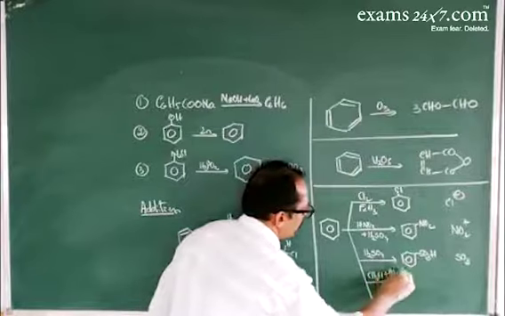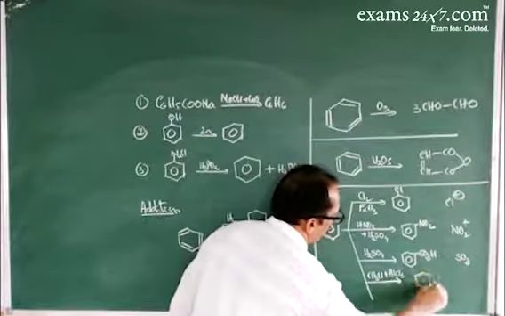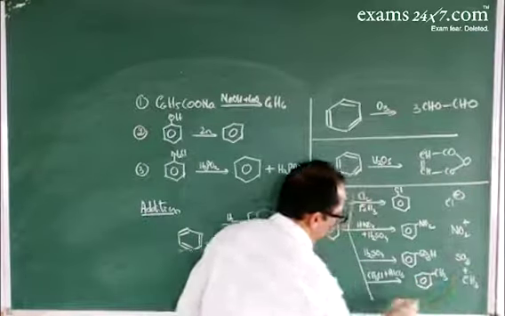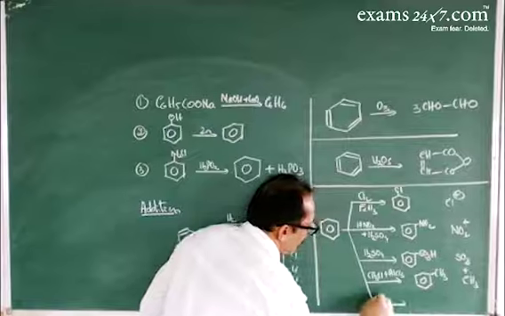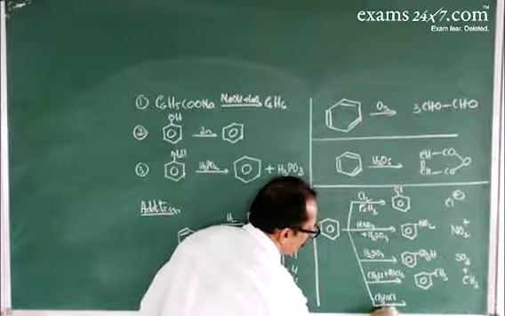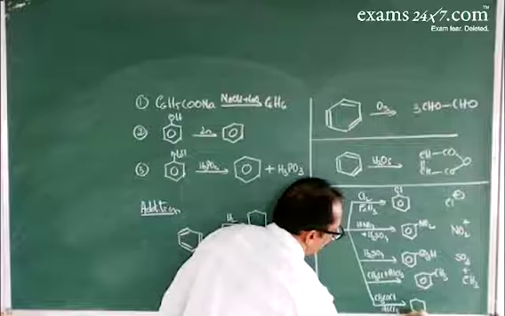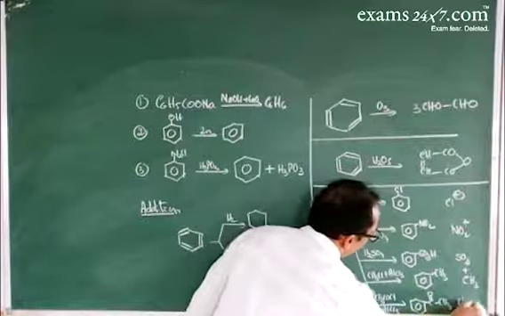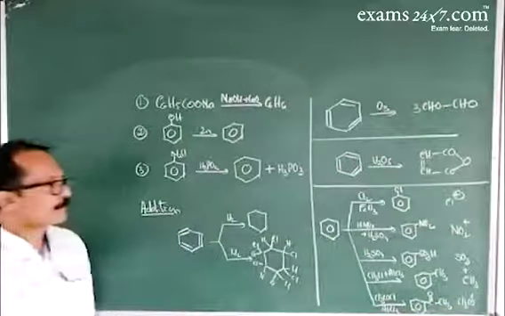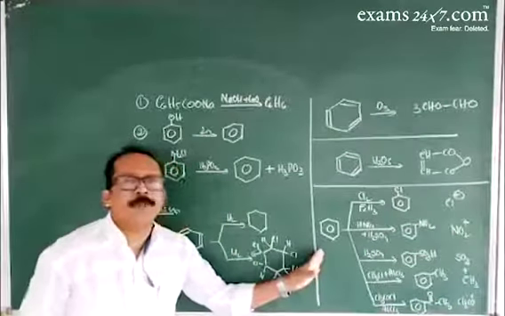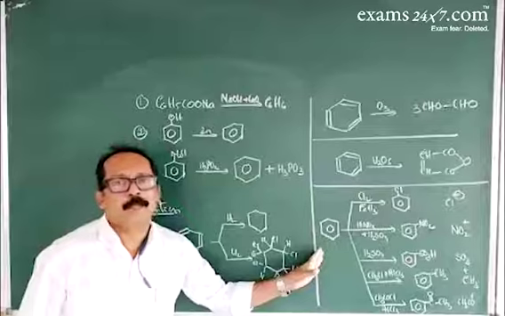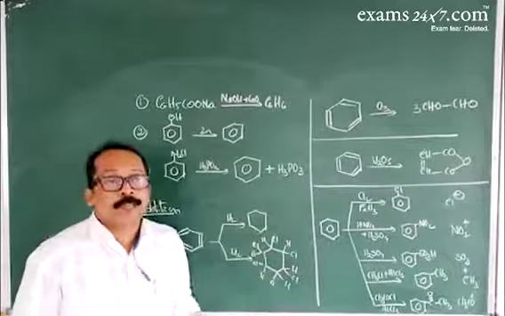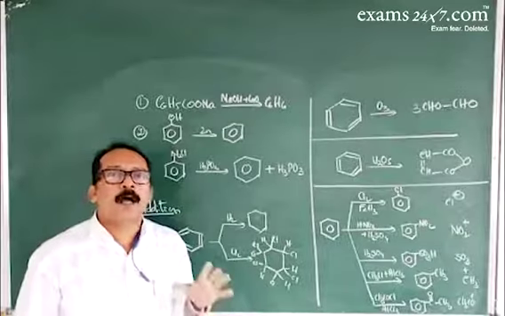Then Friedel-Crafts alkylation is carried out in the presence of anhydrous aluminum chloride. Here it gives toluene, methyl benzene. The electrophile is CH3 plus. Or in the acetylation reaction, CH3COCl in the presence of AlCl3 gives an aromatic ketone. Here the electrophile is CH3CO plus. So this is about the electrophilic aromatic substitution reactions of benzene. So these are the important concepts of hydrocarbons.